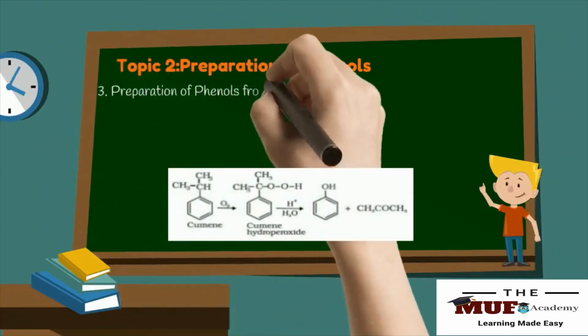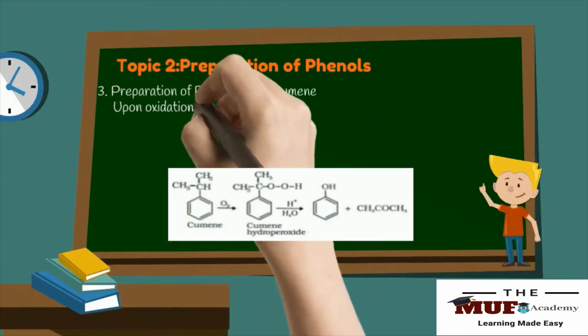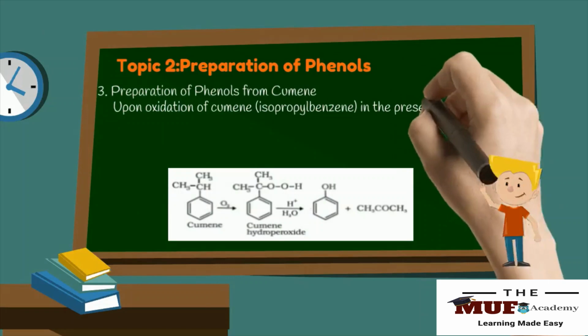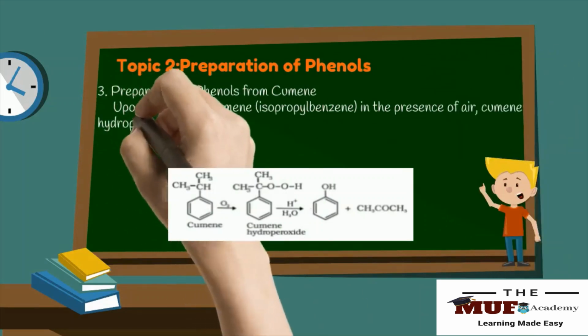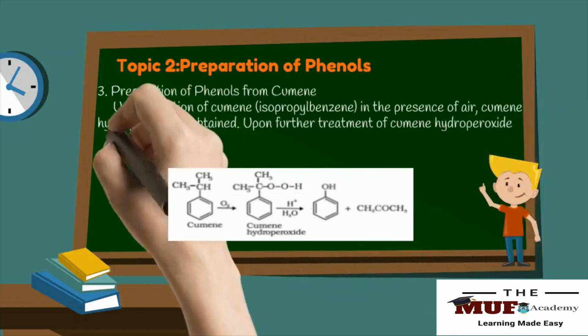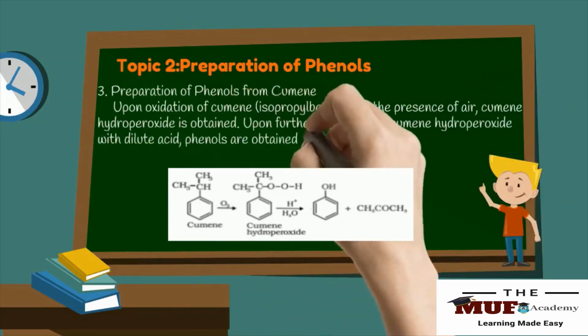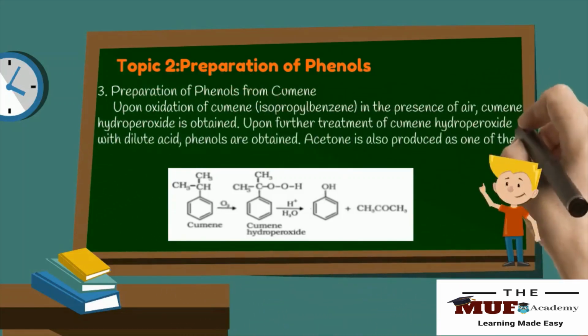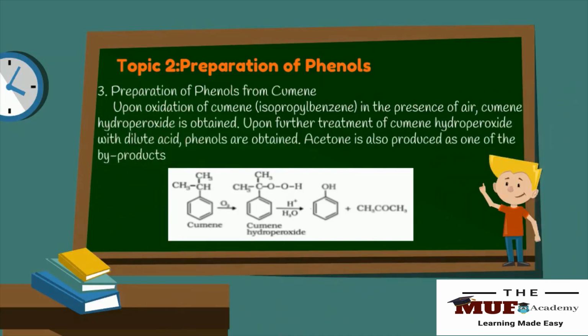Preparation of phenols from cumene. Upon oxidation of cumene in the presence of air, cumene hydroperoxide is formed. On further treatment with dilute acid, phenols are obtained. Acetone is also produced as one of the byproducts.